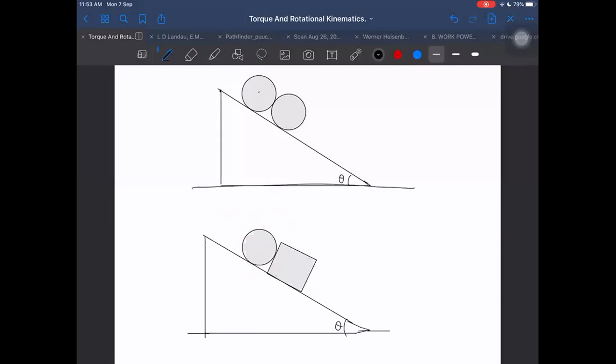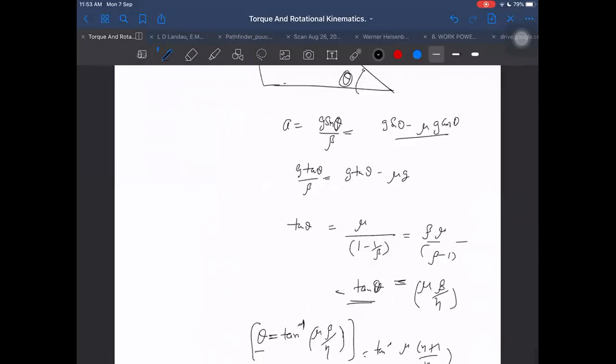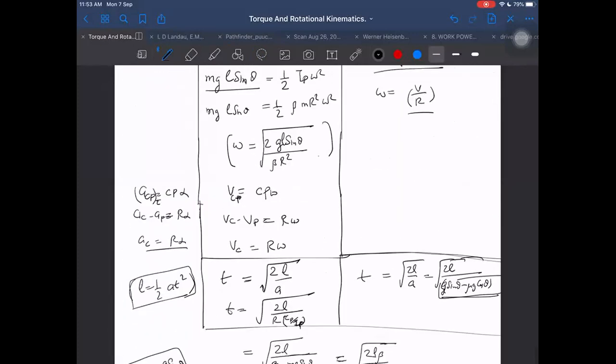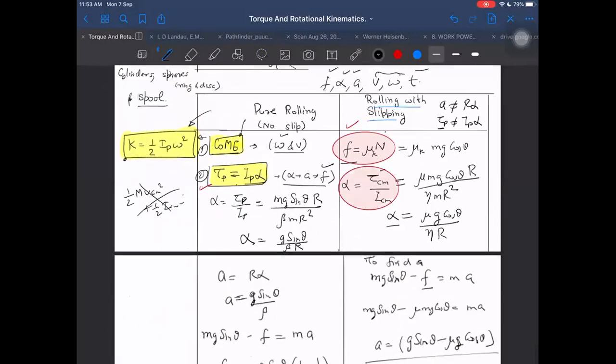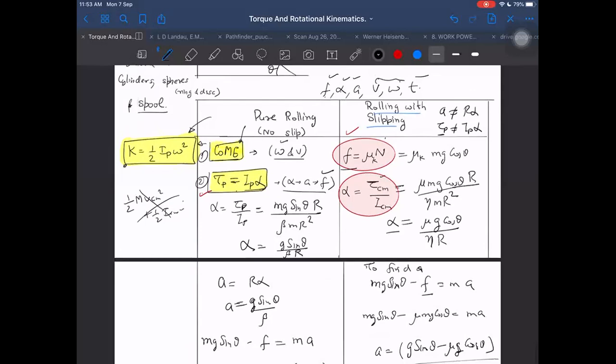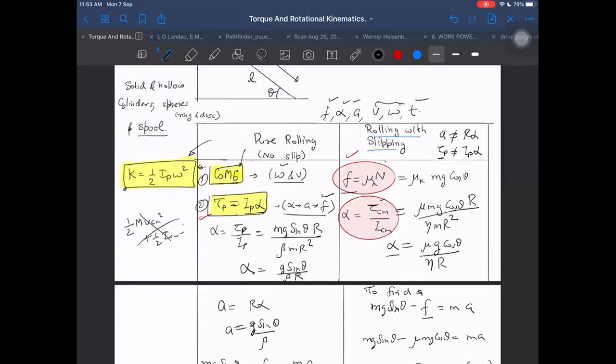Then I will take one more case where this lower body can slide. I am assuming the lower body is just at rest. In all the above cases, I have taken that only: the rolling body cannot move, it cannot slide, it will be just at rest. And I forgot to discuss one more thing I could have asked here. In this case, I will ask you work done by friction and you will quickly say 0, so no need to worry. But in this case, how will you find out?